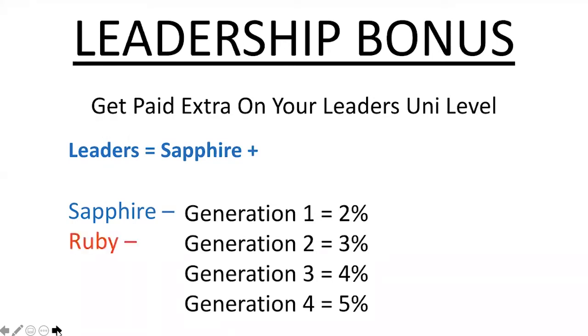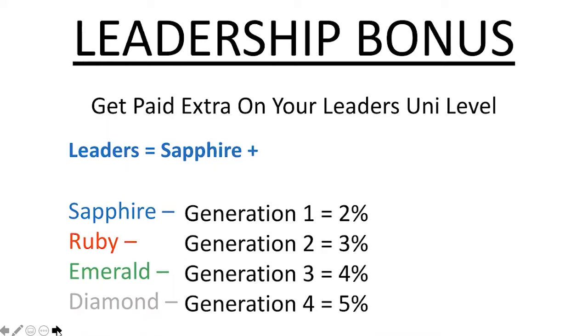When you get to Ruby, you unlock generation 2. When you get to Emerald, you unlock generation 3. And when you reach Diamond Plus, you unlock generation 4. So understand this. Hypothetically, say you're a Ruby and you're getting paid on generation 1 and generation 2. You might have a Diamond on your third generation, and because you're not Emerald by that time, you're missing out on that 4% of generation 3. If a lot of boomerangs are getting used and activated and purchases are going through, and your team in that specific group is buying everything through the service, you're missing out on a lot of money.